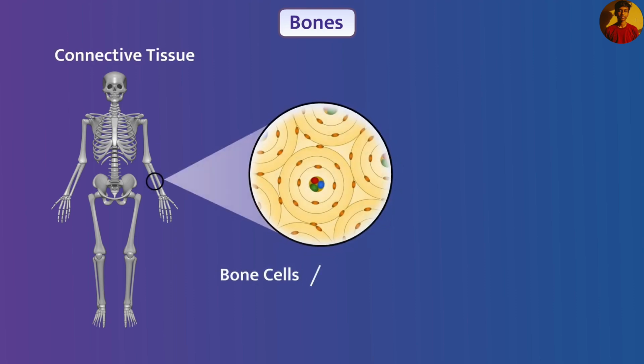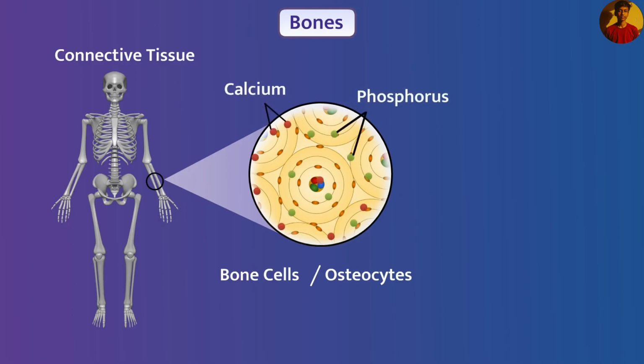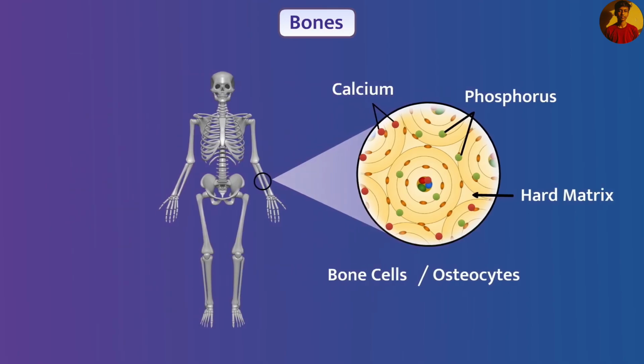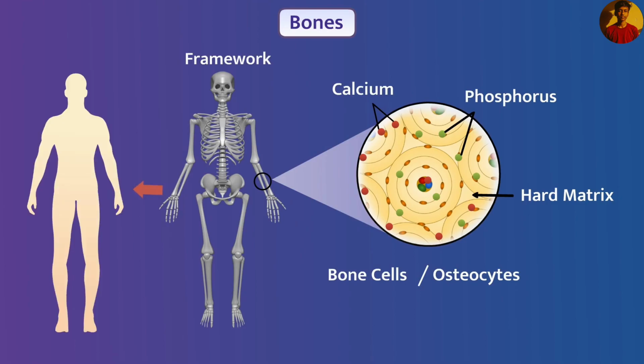Bone cells, that are osteocytes, are embedded in the matrix composed of calcium and phosphorus. That's why this matrix is hard, due to which this tissue is hard and strong. That's why we are unable to bend the bone. The bones form the framework, which provides shape to the body and provides movement to different body parts. Along with this, it also provides support to muscles and main organs of the body.